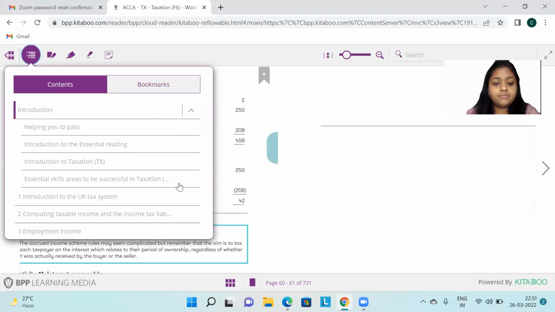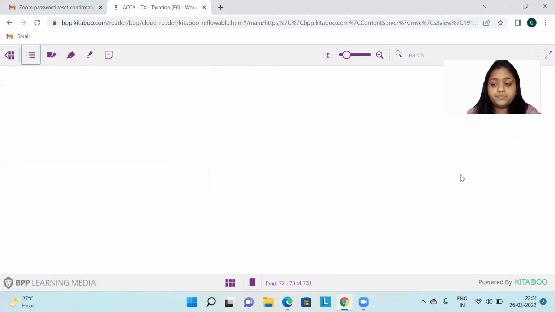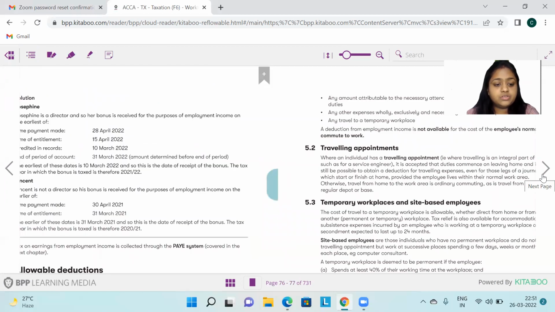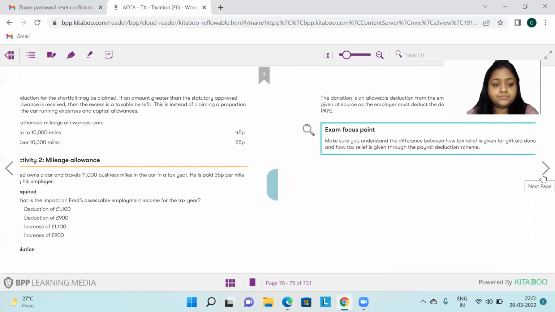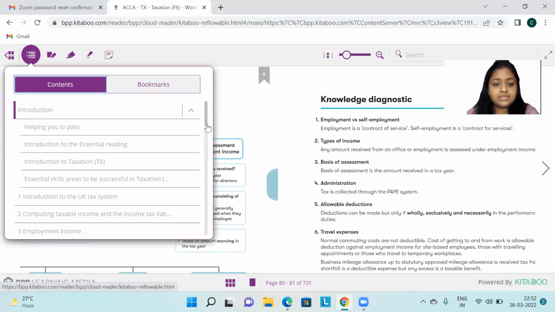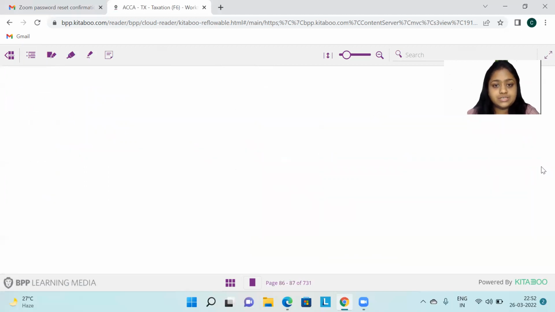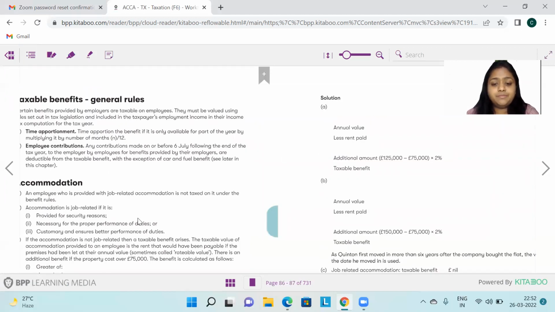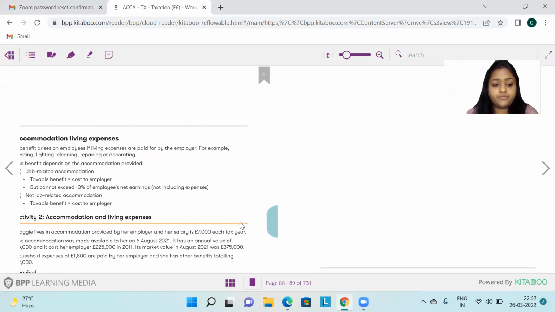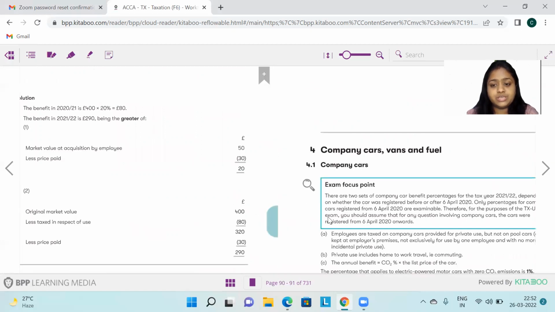Now I take chapter number 3, employment income. There is no change here. Yeah, no change in this chapter. Then I take up the taxable and the exempt benefits. There is a change here. Everything is the same. There is no change in the living accommodation rules, but there is a change in the car benefits. I'll tell you what the change is. It's not a very major change. It's just a minor change.